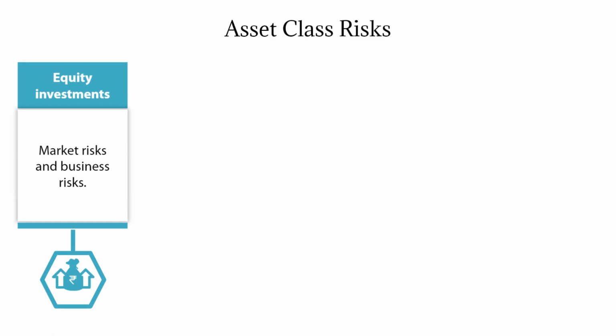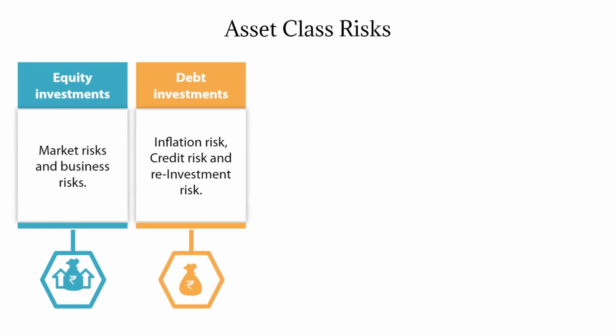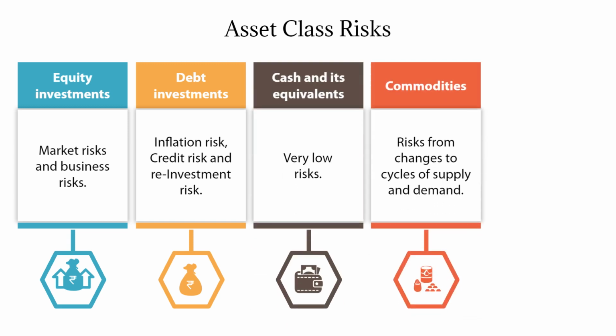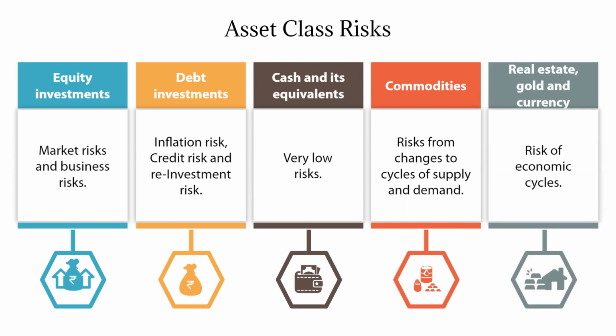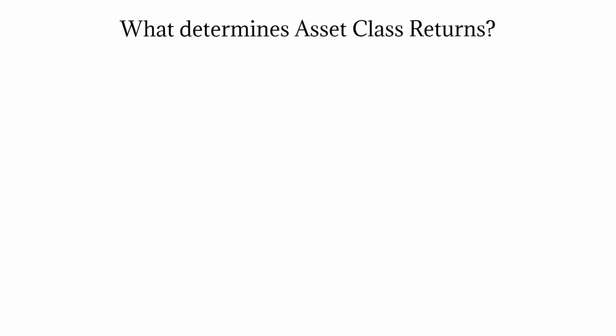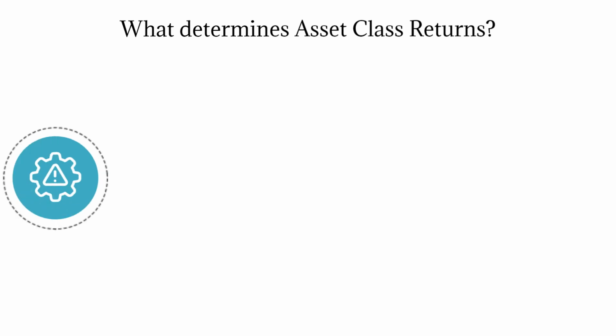Equity has market and business risks. Debt has inflation, credit and reinvestment risks. Cash has low risk. Commodities have cyclical and demand-supply risk, and real estate, gold and currency are vulnerable to economic cycle risks. The required rate of return from any asset includes risk-free rate of return, inflation premium and risk premium.